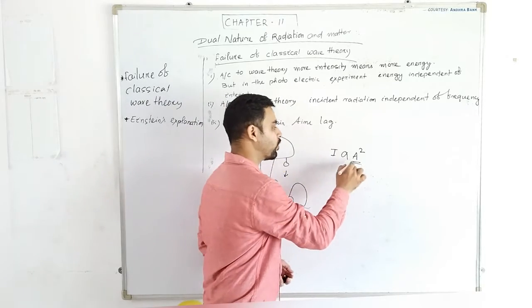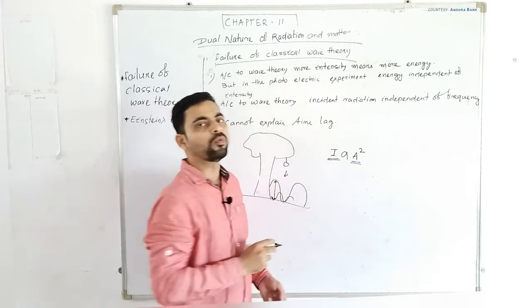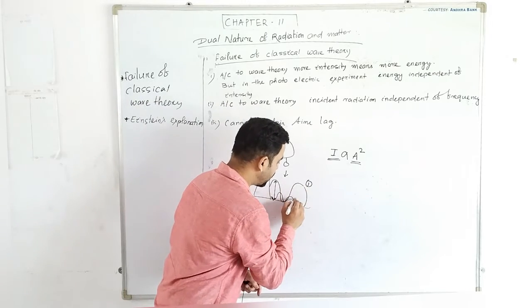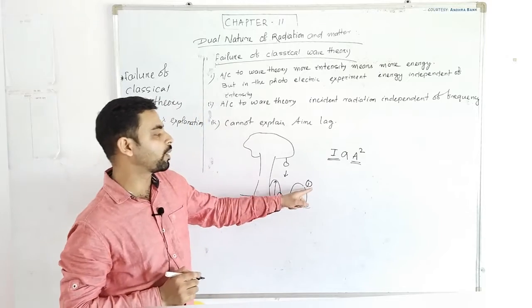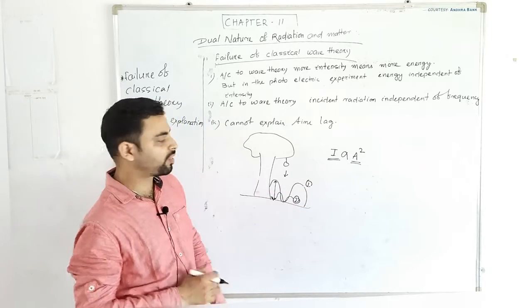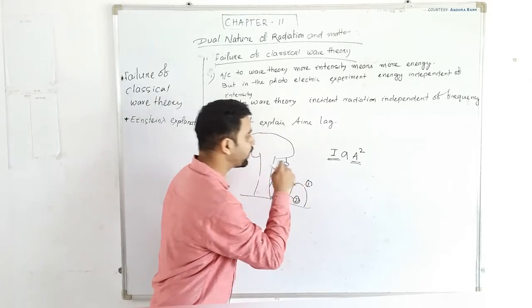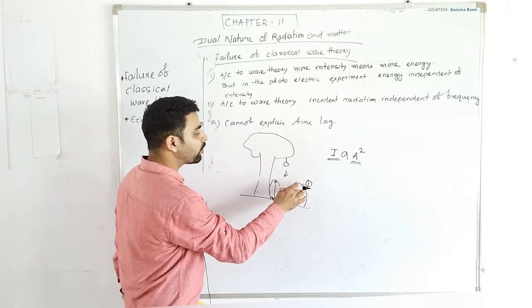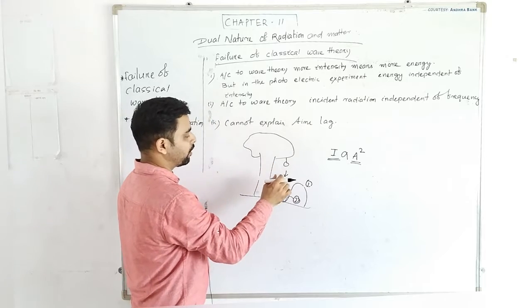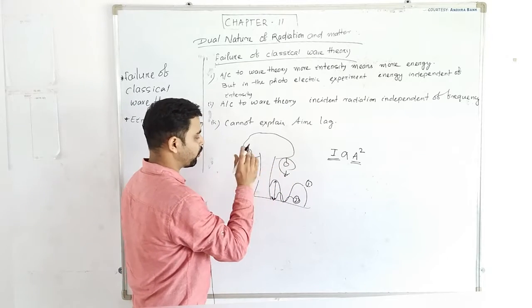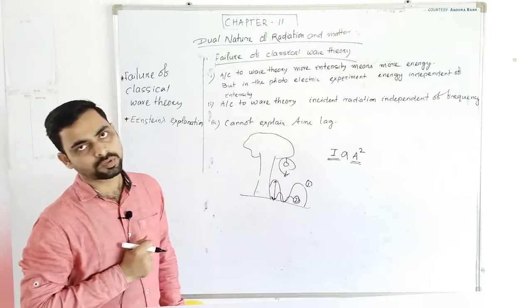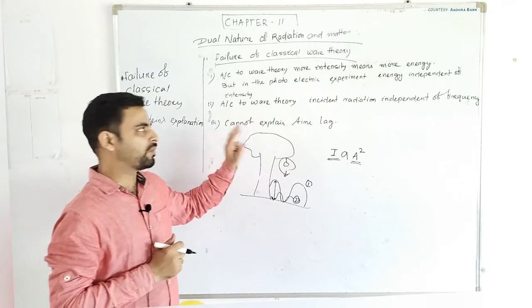If the wave has more amplitude, that means it has more intensity. If we compare wave 1 and wave 2, wave 1 has more intensity as compared to wave 2. So wave 1 has more energy to detach this fruit from the branch. This is according to wave theory.